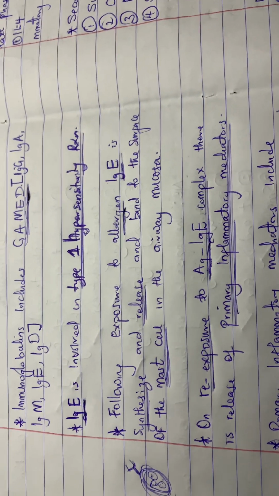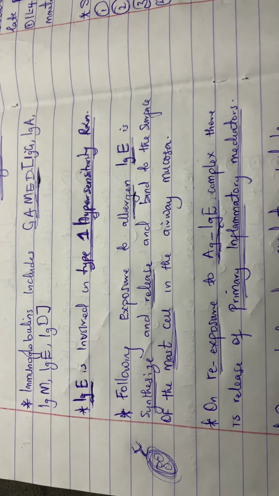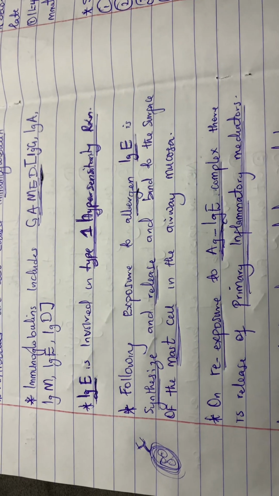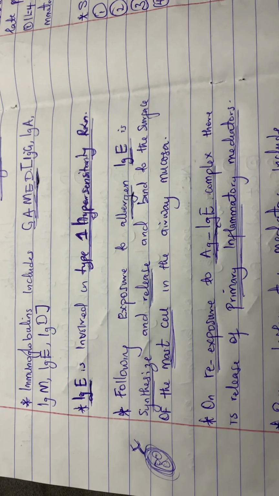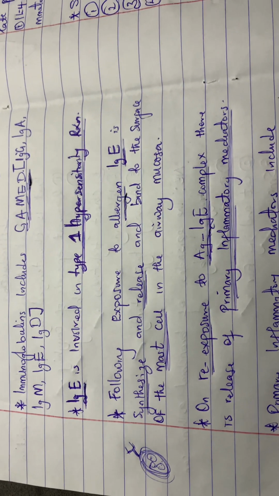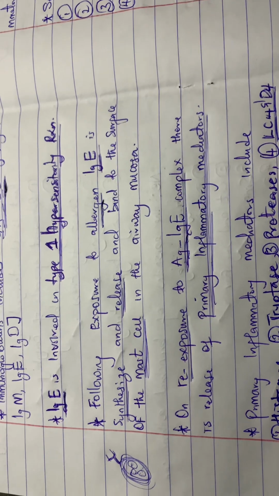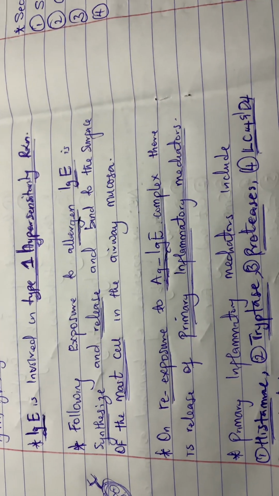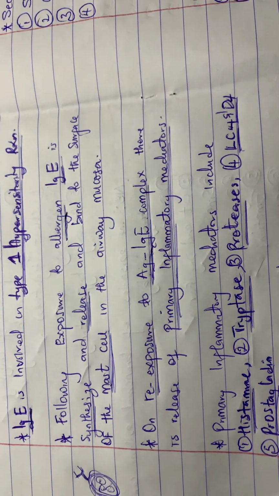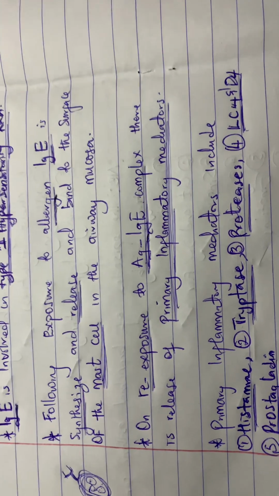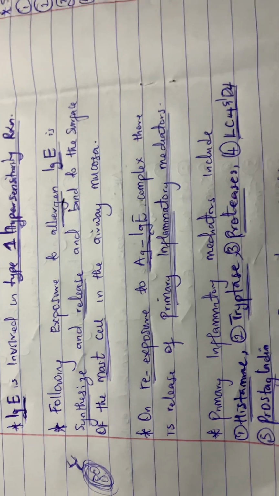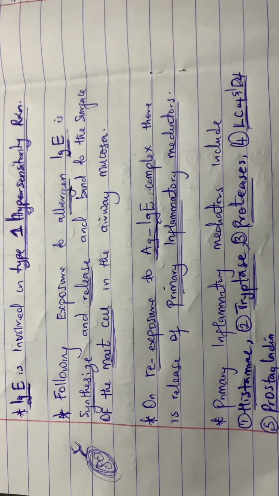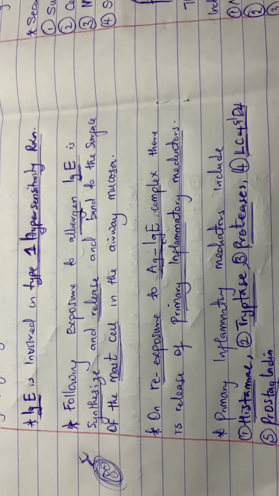On exposure to the same allergen, more immunoglobulin and antigen-antibody complexes will be formed, and they will bind more to the mast cell. The mast cell is already sensitized, and it will now rupture and release its contents. The primary contents that come out of mast cells are the ones we mentioned: histamine, tryptase, protease, leukotriene C4 and D4, and prostaglandin. These mediators that are released, what will they do?